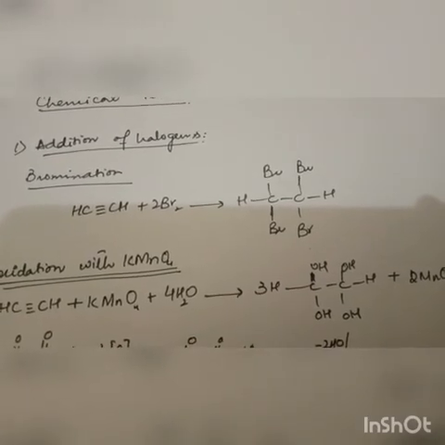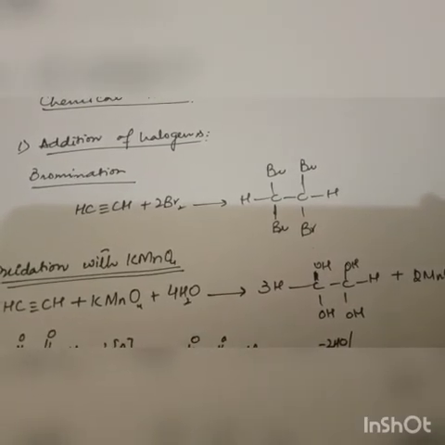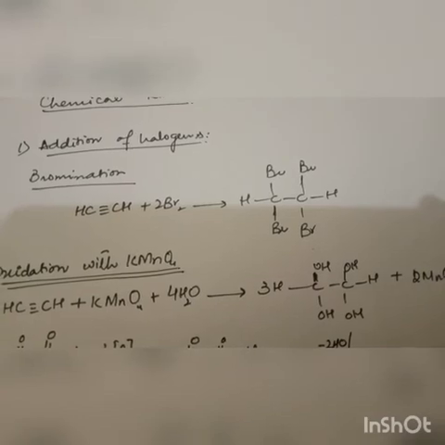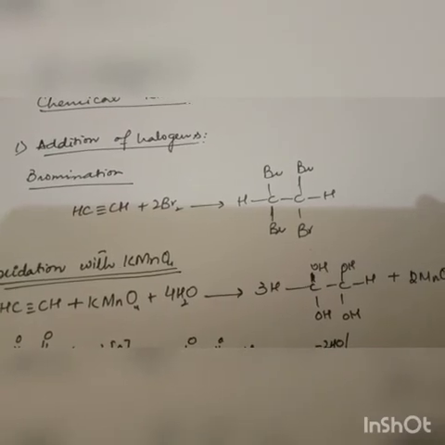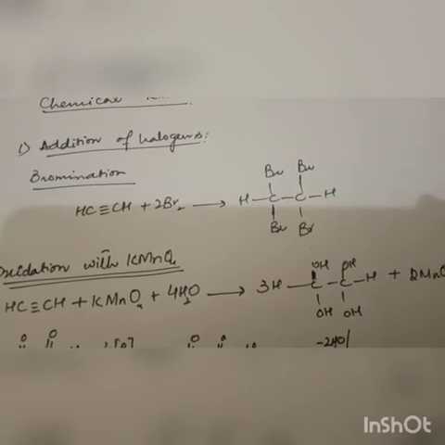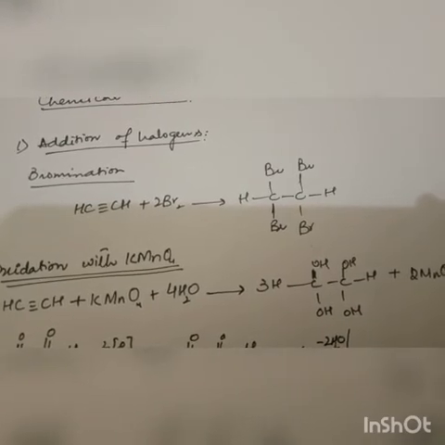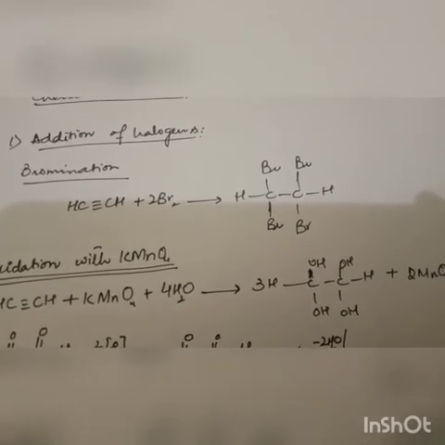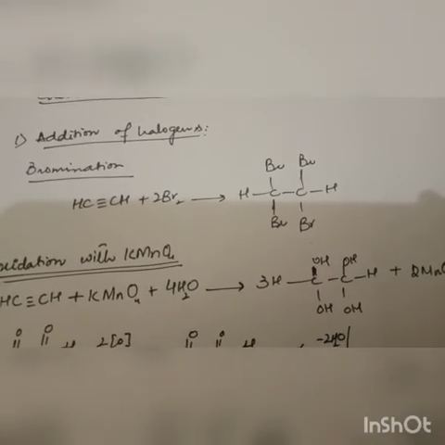Simply add bromine water to acetylene and it will be converted into tetrabromoethane. If the color is discharged, this reaction is basically used as a test for unsaturation.